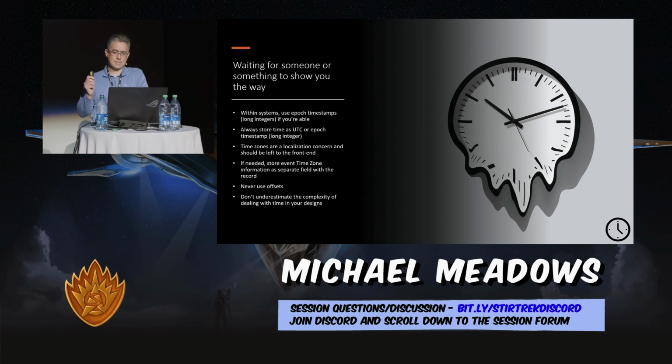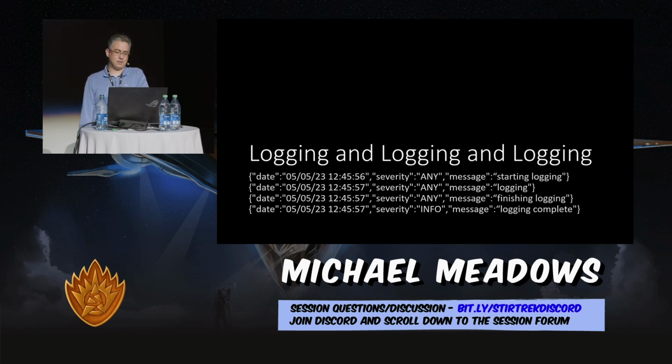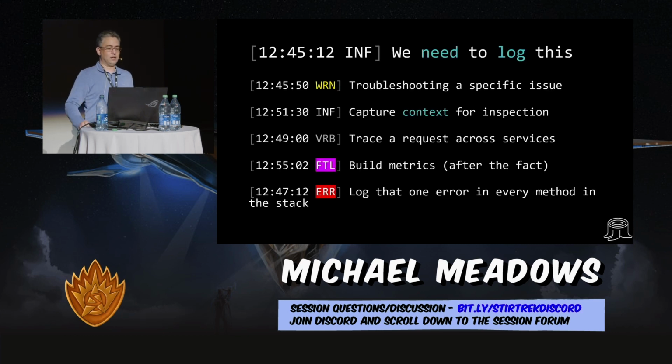Okay. Last one is logging. So why do we log? We log to troubleshoot a specific issue. You know, hey, the code's not working and it's in production. What do we do? Well, let's do an emergency patch with a bunch of logging statements in it. To capture context for inspection, so we need to see what was in the request payload, so let's just capture that at the beginning of every request. Trace a request across services. So how do I see what's happening across services?